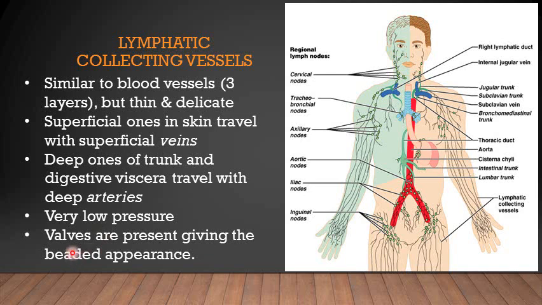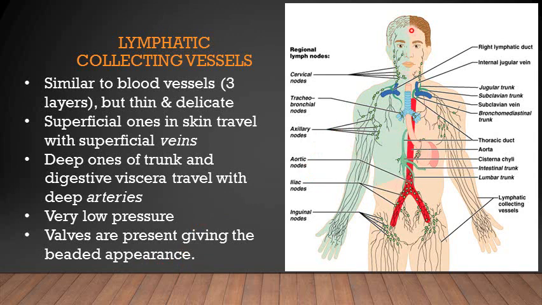The valves are present as well, to allow the unidirectional flow of the lymph, and because of the presence of the valves, the lymphatic vessels have a beaded appearance. On their way, you can see beads along the course of these lymph vessels.